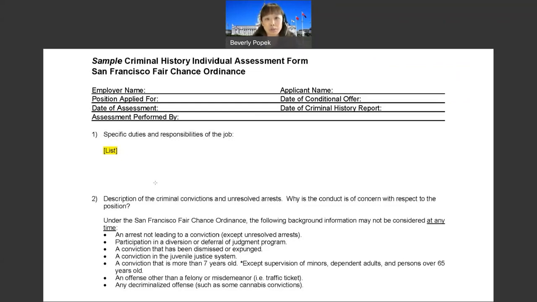I'm going to go through different parts of this form in detail after this. So I'm not going to read through everything, but what I would point out here on this particular slide is at the very bottom, it lists that under the San Francisco Fair Chance Ordinance, the following background information may not be considered at any time. This is super important for the person performing the assessment to remember that any of this information should never be considered at any time.